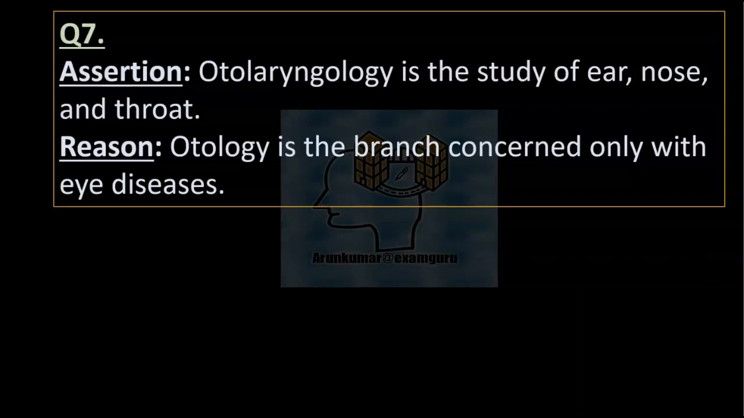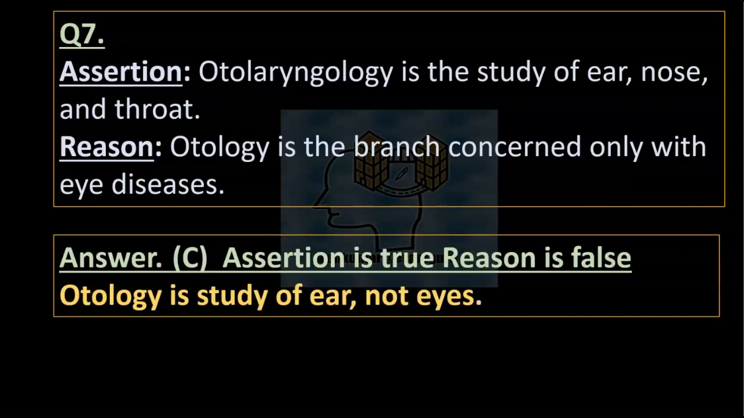Question 7. Assertion: Otolaryngology is the study of ear, nose, and throat. Reason: Otology is the branch concerned only with eye diseases. Answer C. Assertion is true. Reason is false. Otology is the study of the ear, not eyes.